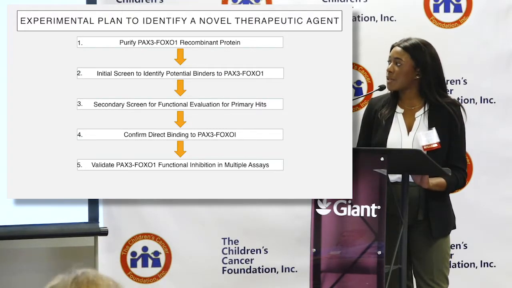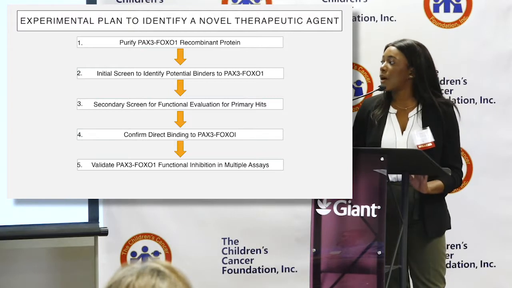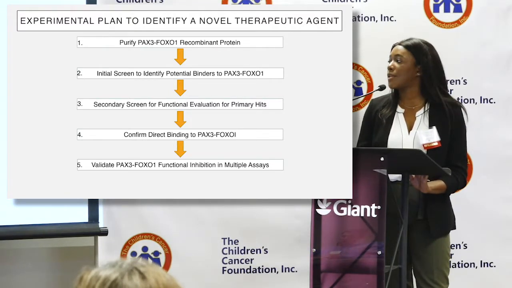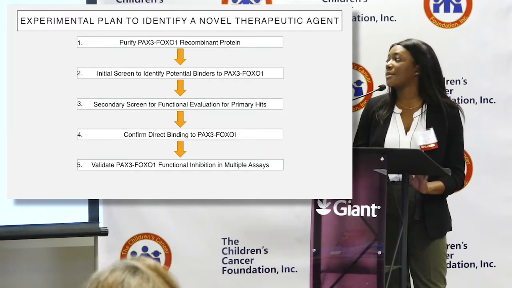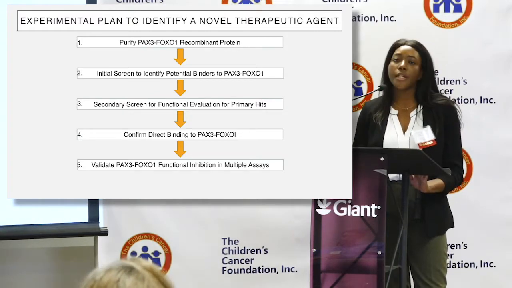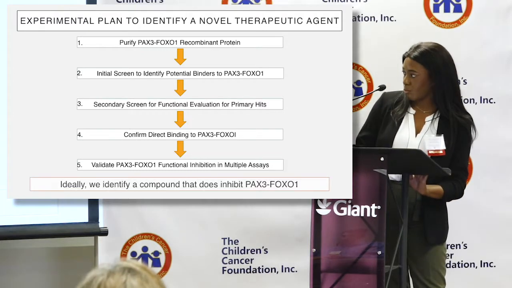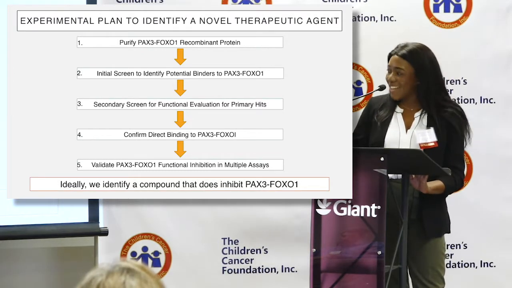We hope to continue with future experiments to confirm direct binding to the protein, and to find that it not only binds PAX3-FOXO1 but also functionally inhibits its function. Ideally, we hope to identify an inhibitor that does that.